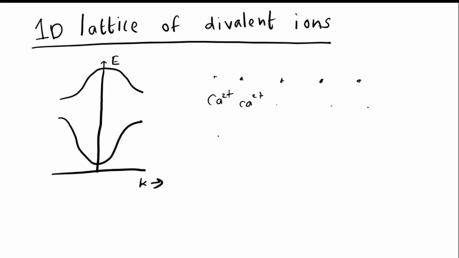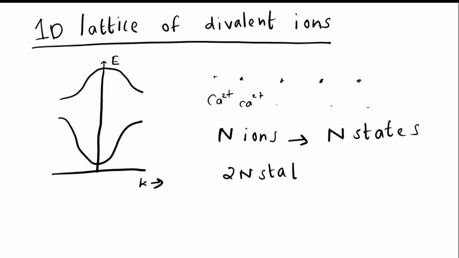If there are n ions, as I have already said, there will be n states due to the interaction between the ions. Each state holds 2 electrons. So there will be 2n states along this curve available for electrons.